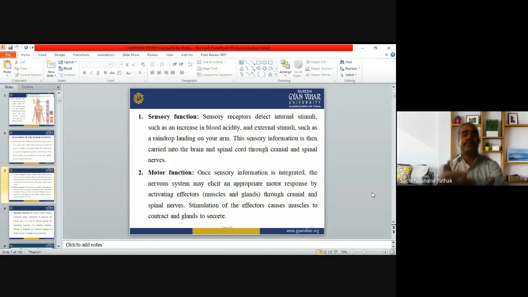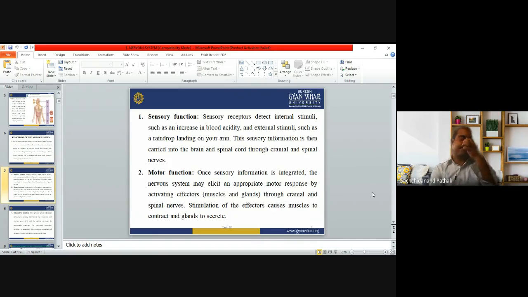Just one example we saw earlier: when the blood pressure is going to increase, it will send signals to the brain. Now the brain here acts as a motor center. Now the brain will give the response by activating effector cells. And what is the effector organ here in this case? In the case of blood pressure, the activating effector organs will be the heart and blood vessels. Heart and blood vessels are the effectors.